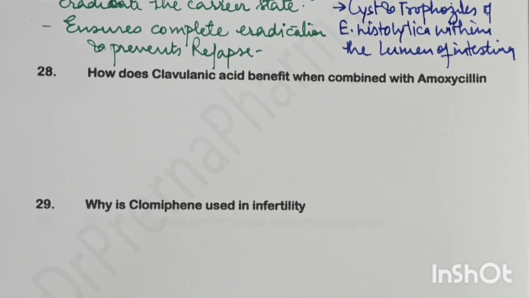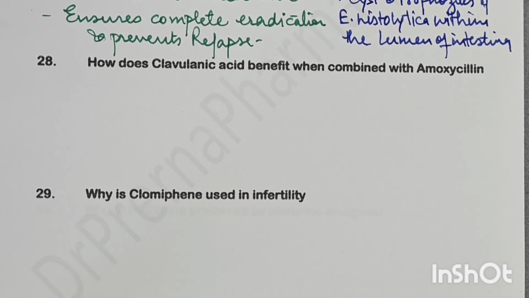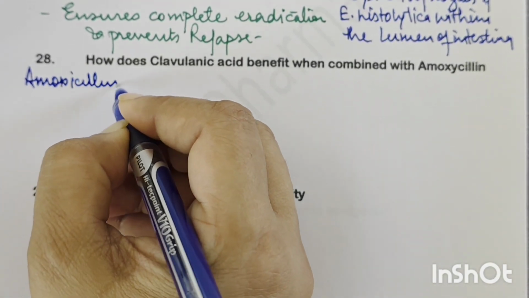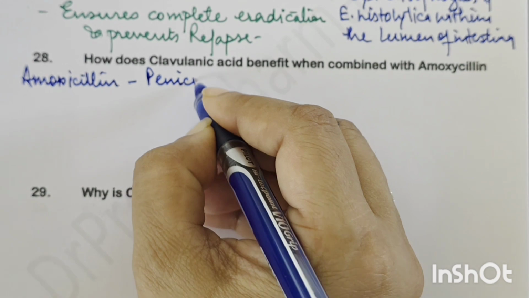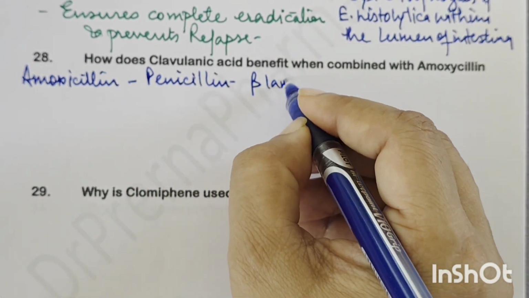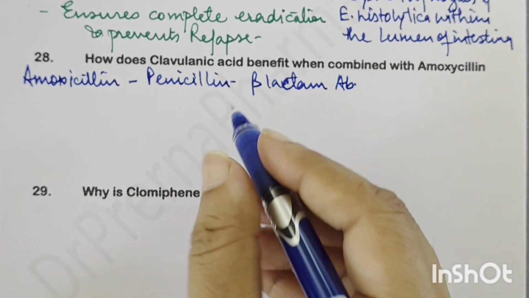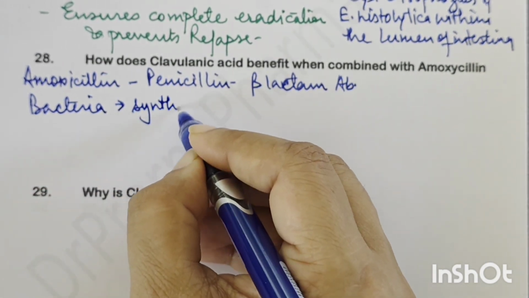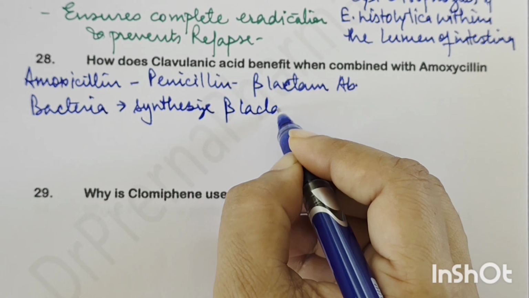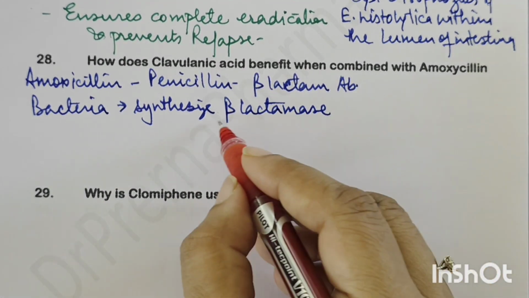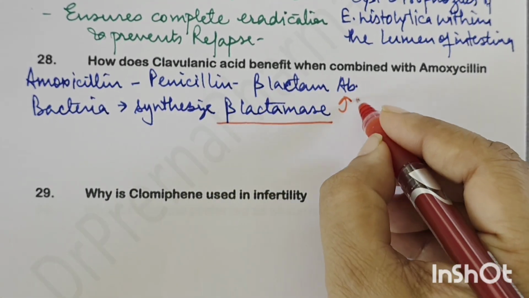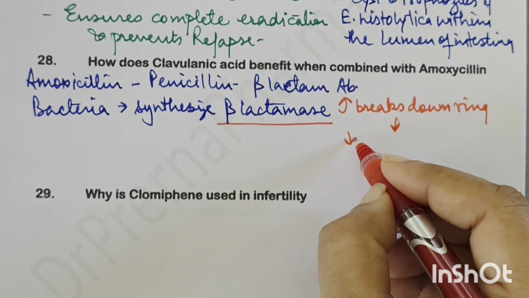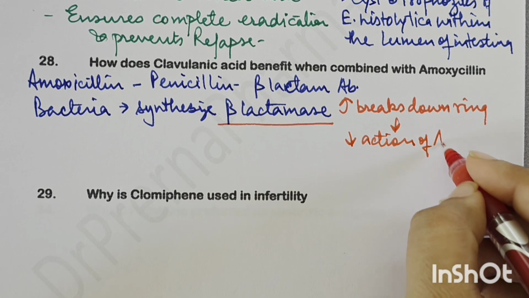Next is, how does clavulanic acid benefit when it is combined with amoxicillin? So as we all know that amoxicillin is a penicillin, okay, and it is a beta lactam antibiotic. Now होता क्या है? The bacteria synthesize what? They synthesize beta lactamase, and this beta lactamase then goes to the penicillin structure and breaks down the beta lactam ring, and thus reduces the action of amoxicillin.